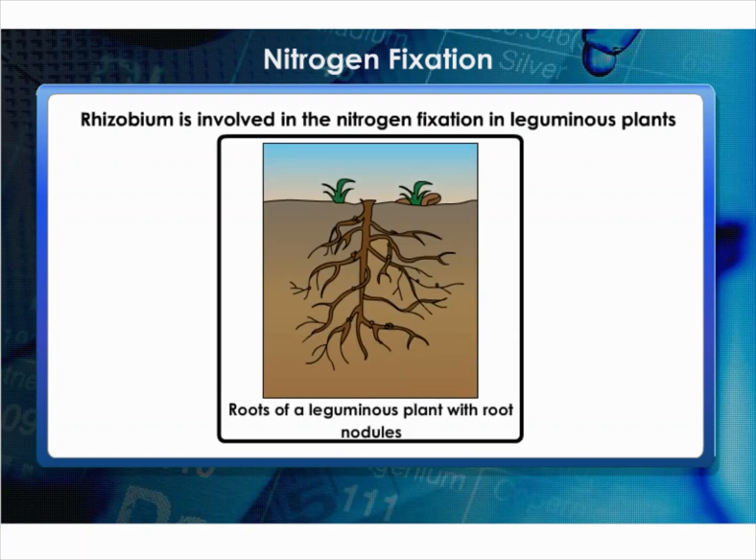Rhizobium is involved in the fixation of nitrogen in leguminous plants' pulses. Rhizobium lives in the root nodules of leguminous plants such as beans and peas, with which it has a symbiotic relationship. Sometimes nitrogen gets fixed through the action of lightning, but you know that the amount of nitrogen in the atmosphere remains constant.